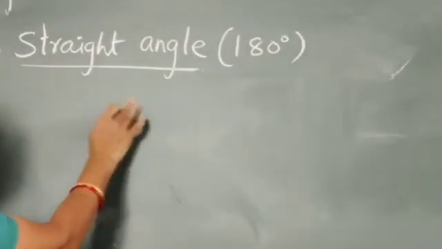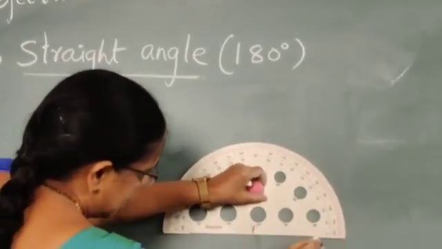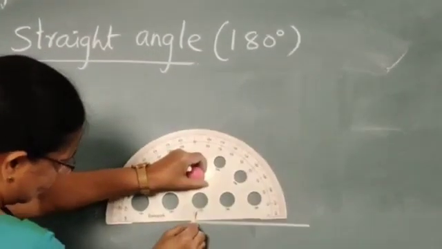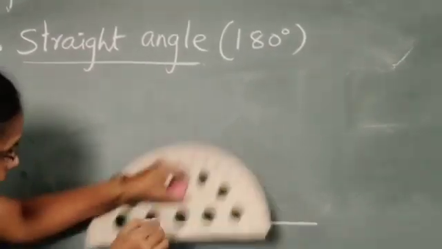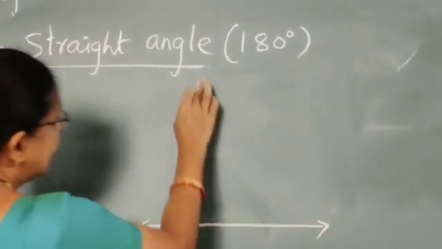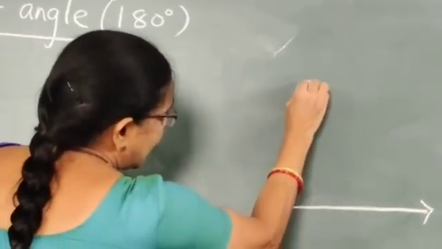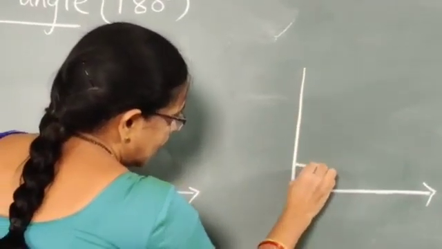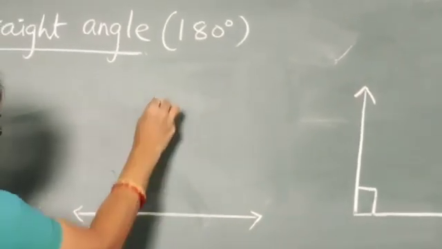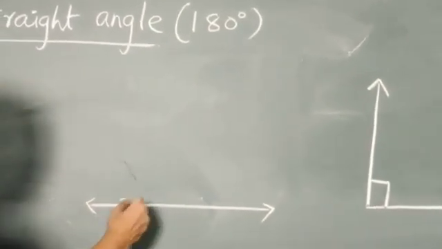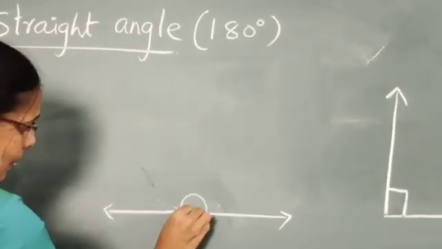Next, straight angle. A straight angle measures exactly 180 degree. 180 degree means this is a straight angle. How, children? See, suppose this is 90 degree, exactly 90 degree. This is 90 degree. Now if you draw the other side, here one straight line, both 90 degree makes 180 degrees. So this measures how much? 180 degree.